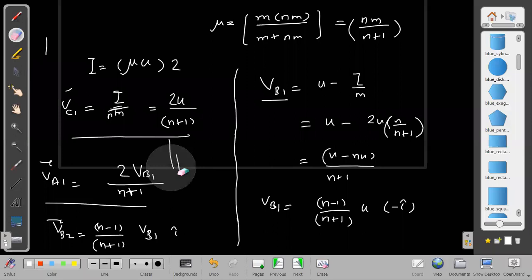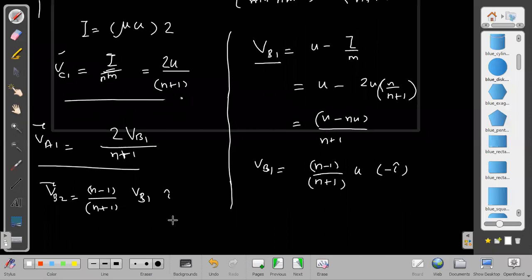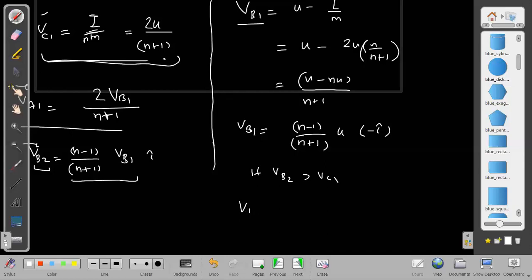But now it will be a slightly different situation. Why? Because it may again collide. Now will it collide or not? See what this velocity is, and also what our vc1 was. Compare these two velocities. If vc1 is smaller than vb2, then it will again collide. Means if the velocity of b after second collision, vb2, is greater than vc1, then this will again collide. Then what will be the relative velocity of approach? vb2 minus vc1 will be the new relative velocity of approach.